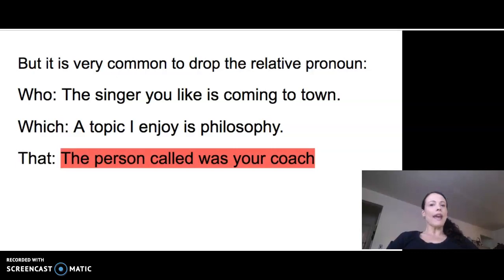But sometimes you can't drop the pronoun. Sometimes it's a mistake. So if I said the person called was your coach, that would be wrong. I have to say the person that called or the person who called. So how can you tell the difference?